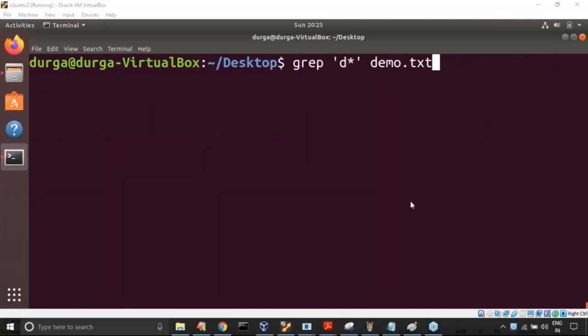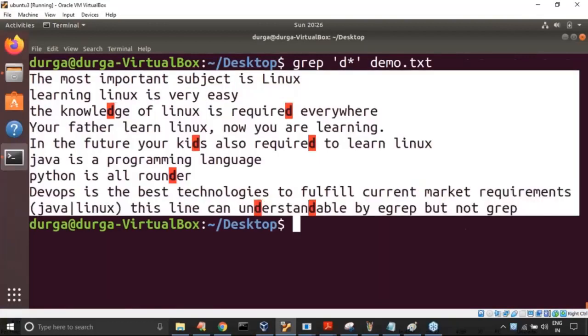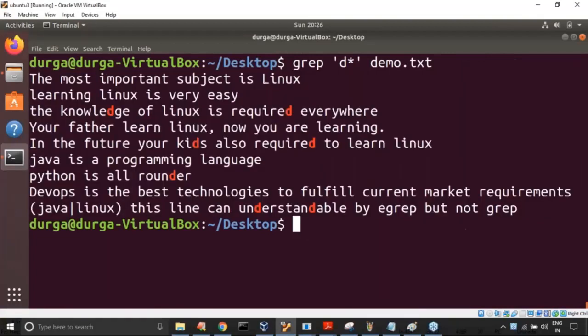Inside demo.txt, anything that starts with d followed by any number of characters is matched; perfectly it's working. Any doubt? D followed by star is d followed by any number of characters wherever it occurs.